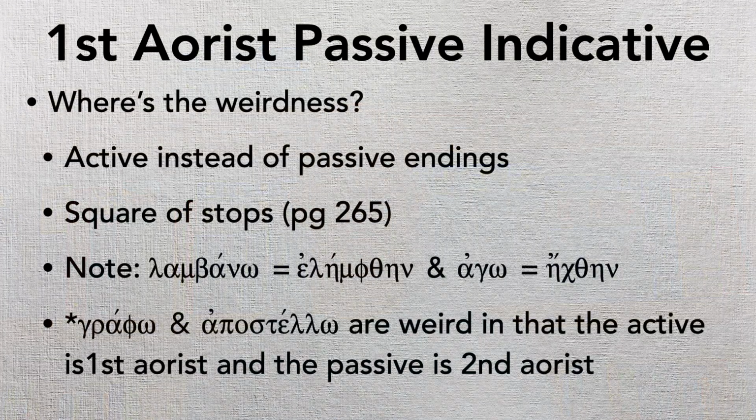Now notice one other weird thing. Grapho and apostello are weird in that the active is first aorist, but the passive is second aorist, okay? That's weird, okay? So grapho and apostello are weird in that way. So just be aware of that. Those two are strange as well, okay?